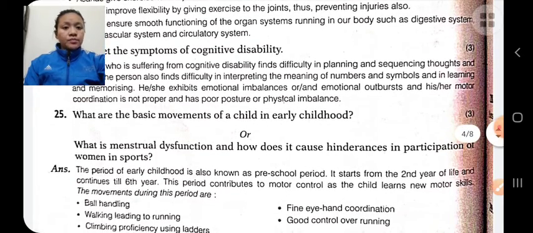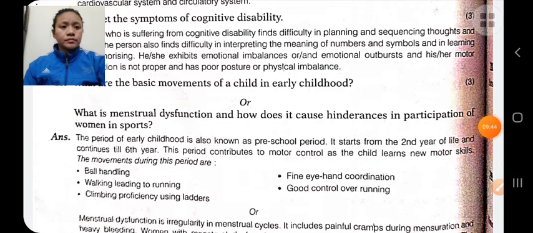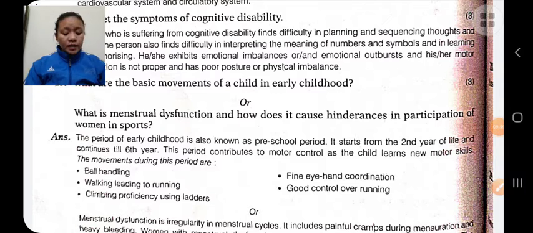What are the basic movements of a child in the early childhood stage? This is the topic of children and women in sports: exercise guidelines at different stages of growth and development. Growth means increase in size, shape, height, etc. That is quantitative change. And development is a qualitative change in quality, functioning, characters, etc.